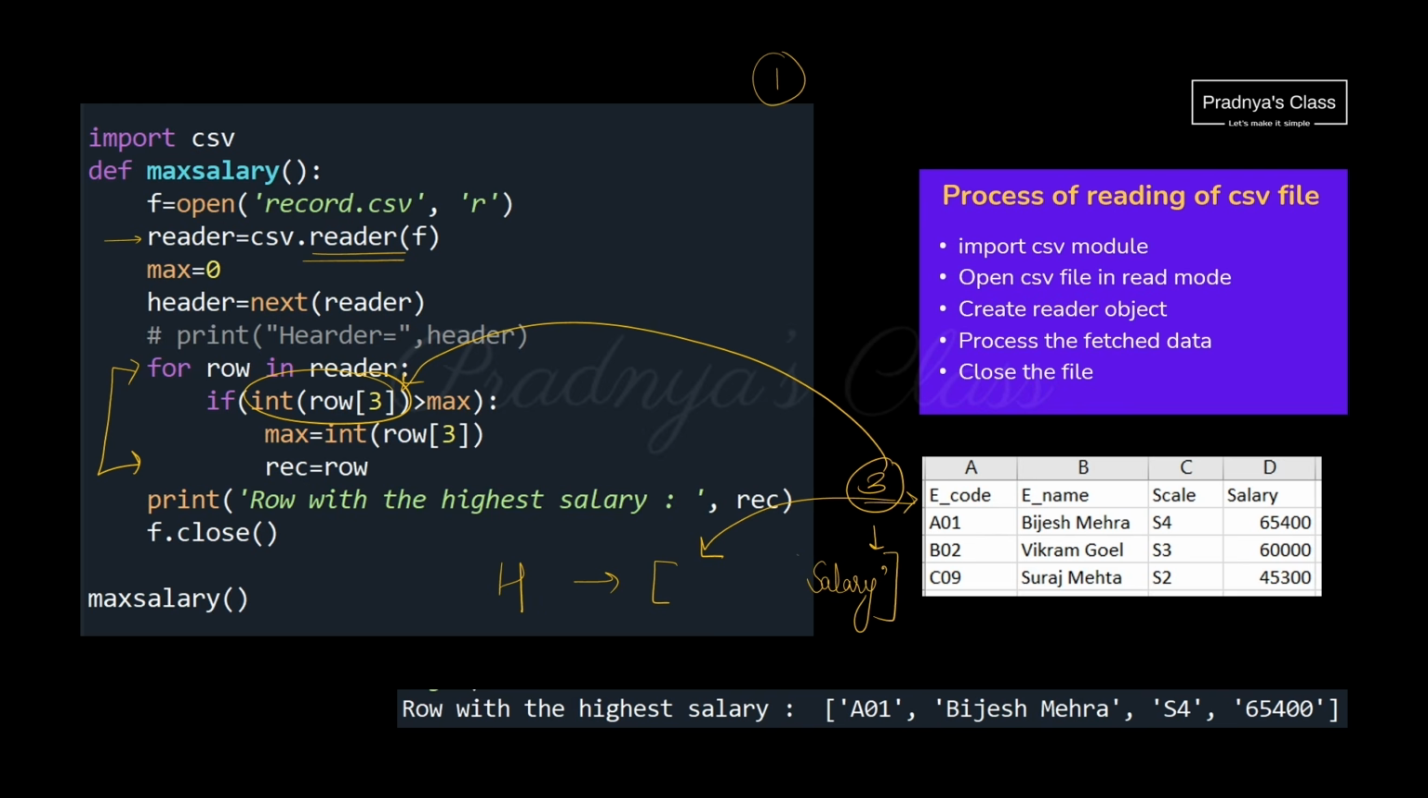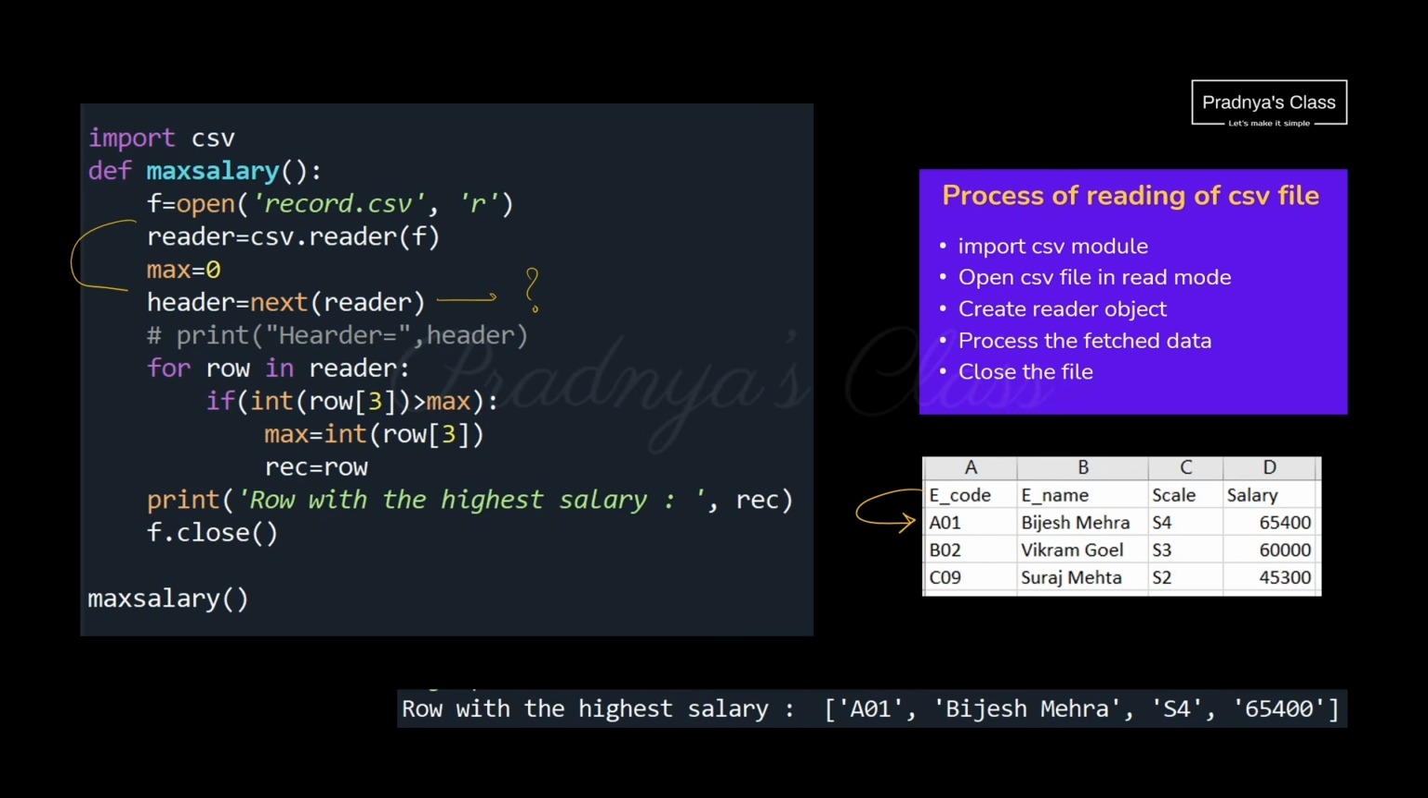It is the word "salary". It cannot get converted to integer. So this program will result in an error. To avoid this, we will be using the next function. So after getting data, first of all we will be using next of reader. What is the advantage of using it?